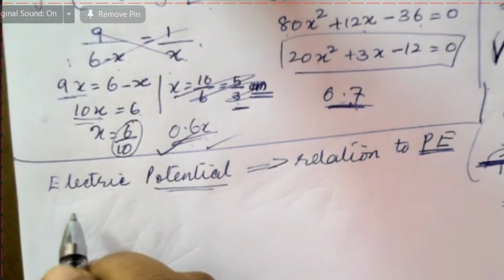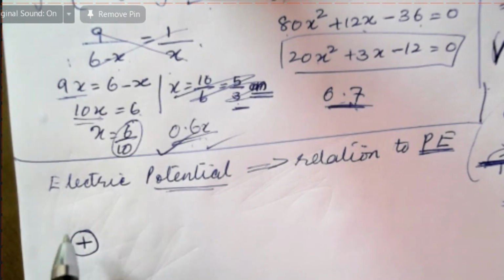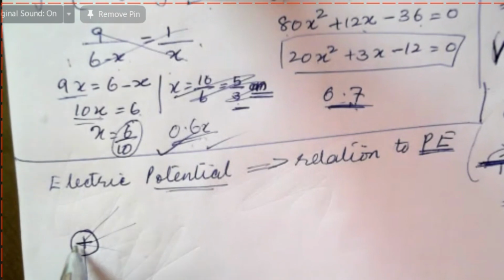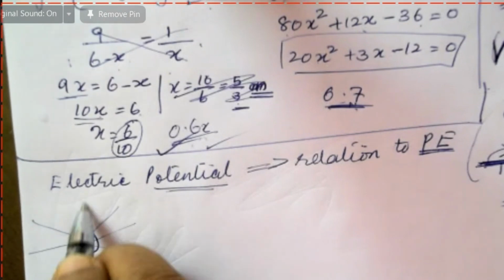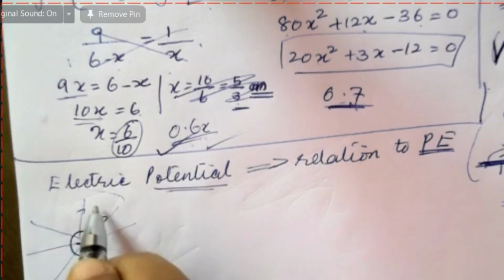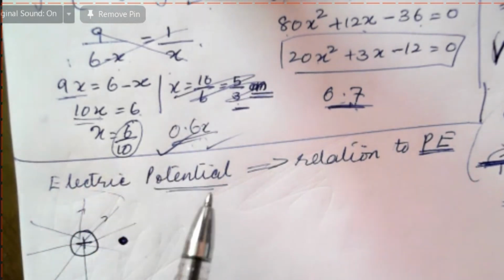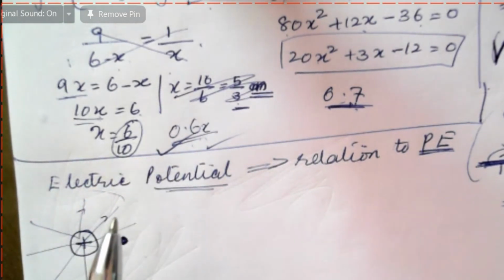Now let us learn the definition. Assume that this is a positive charge. You know that every charge has an electric field around it, which is radially outward, right? So in this region, every point where I place an object has some potential. What do you mean by that potential?